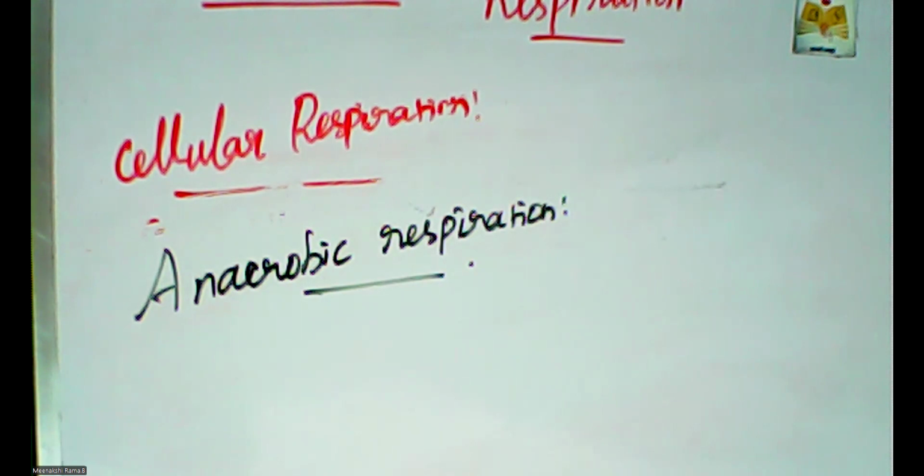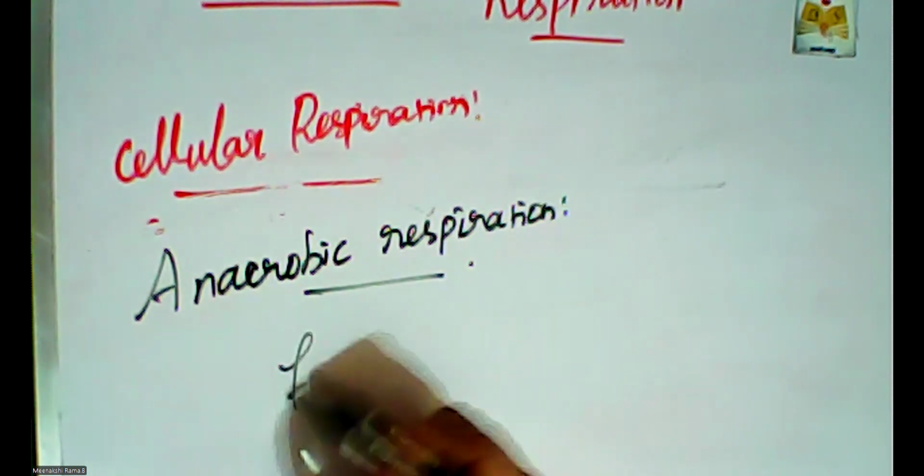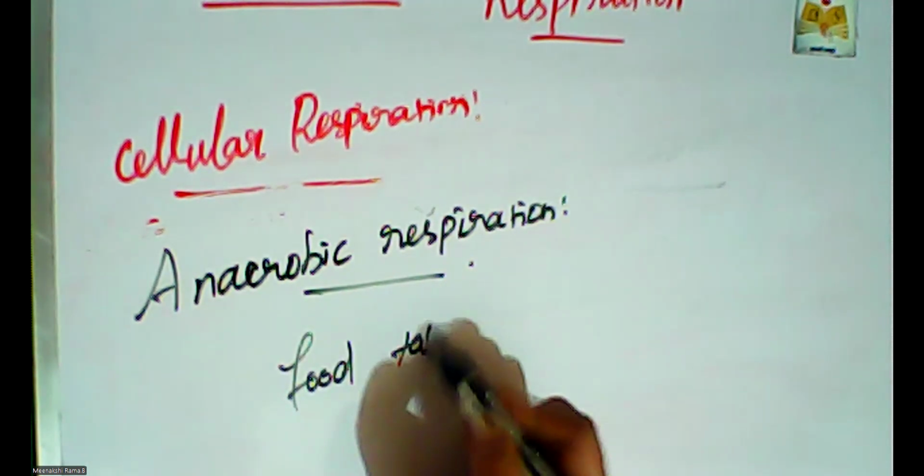Oxidation here means oxygen is taken in that part. In partial oxidation, food is oxidized in the organism and then releases the energy.